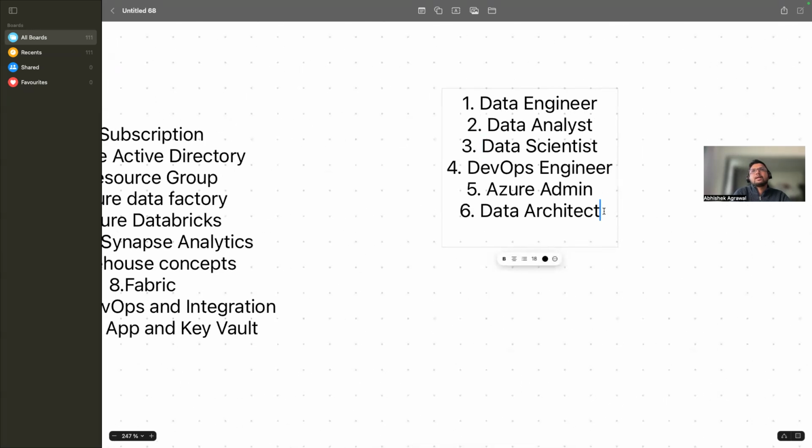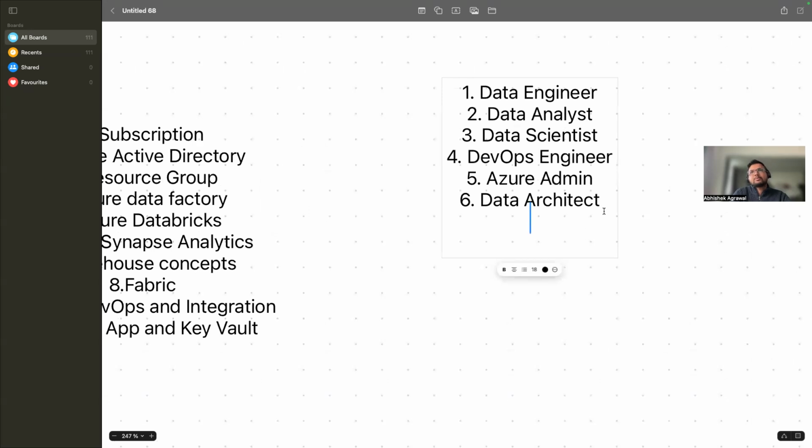These are the different roles whenever you do any sort of project in a company.